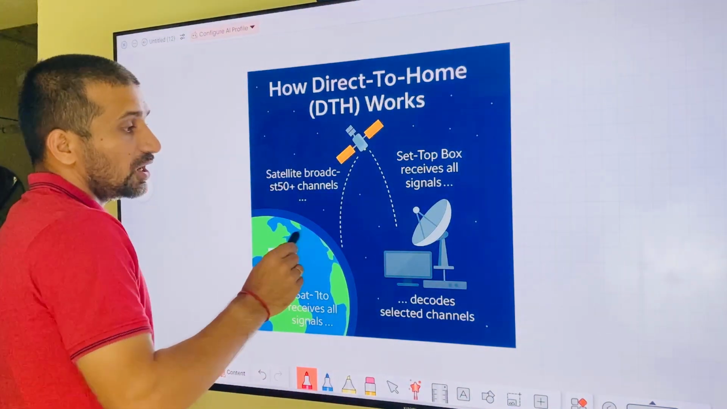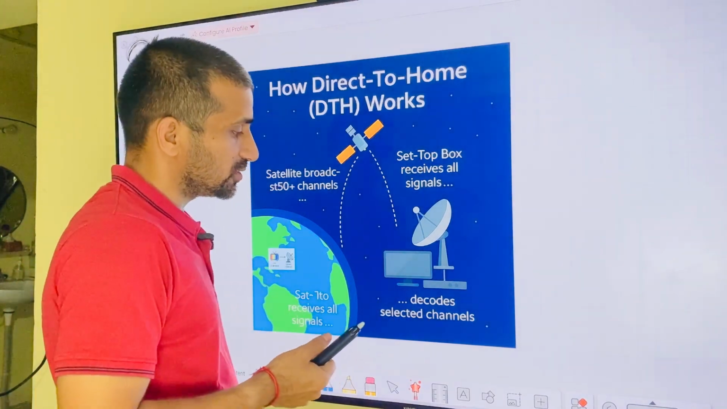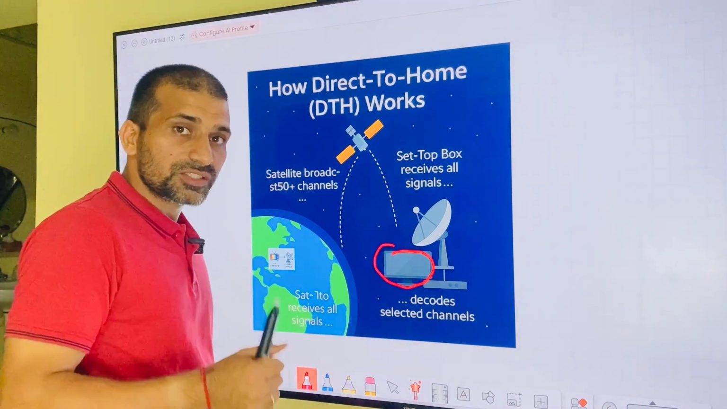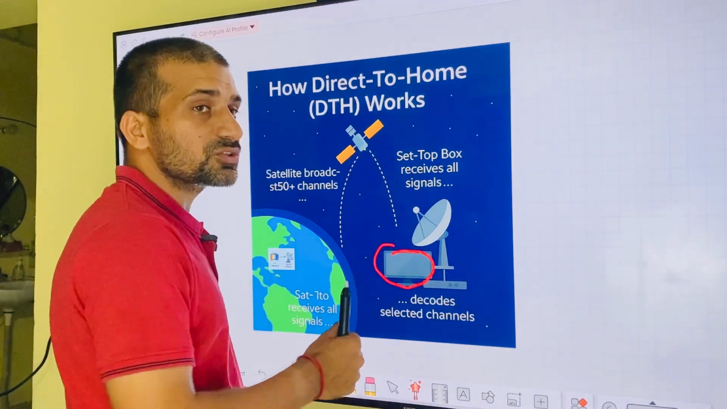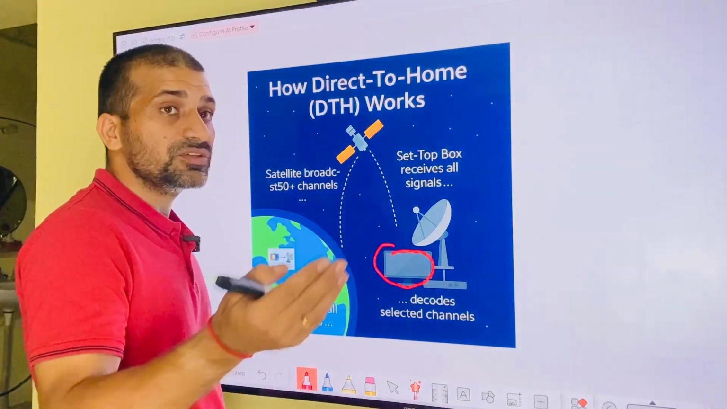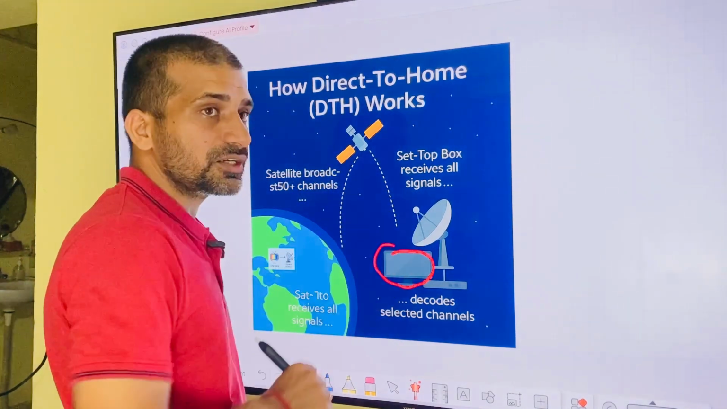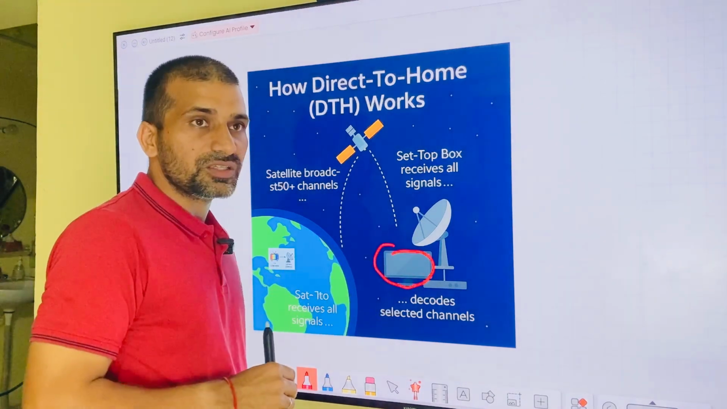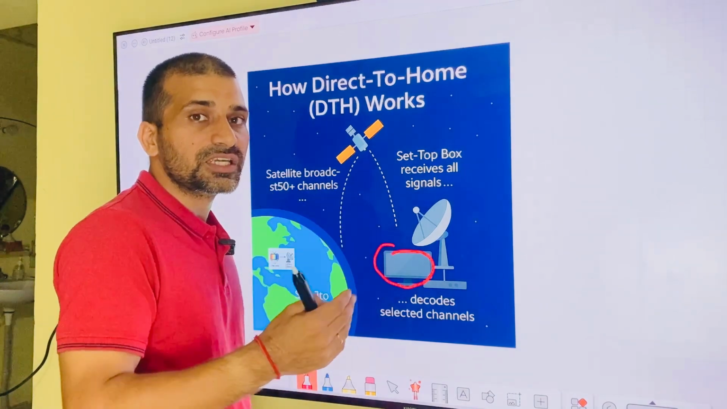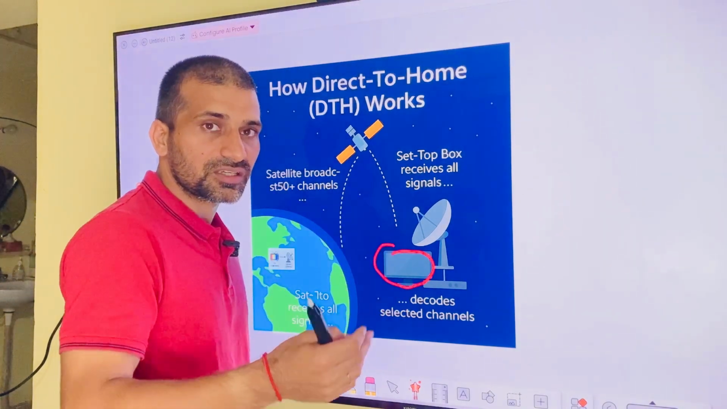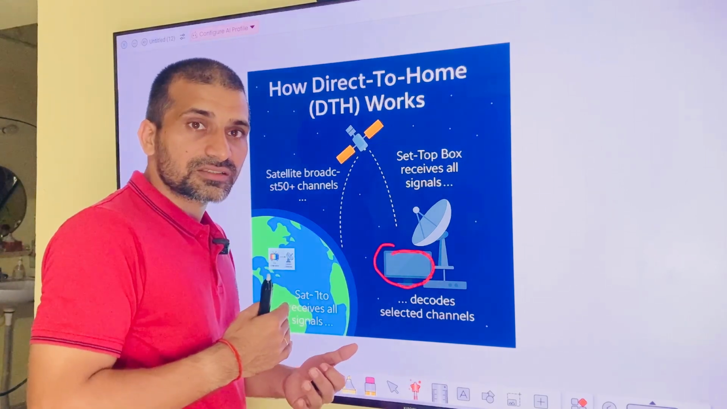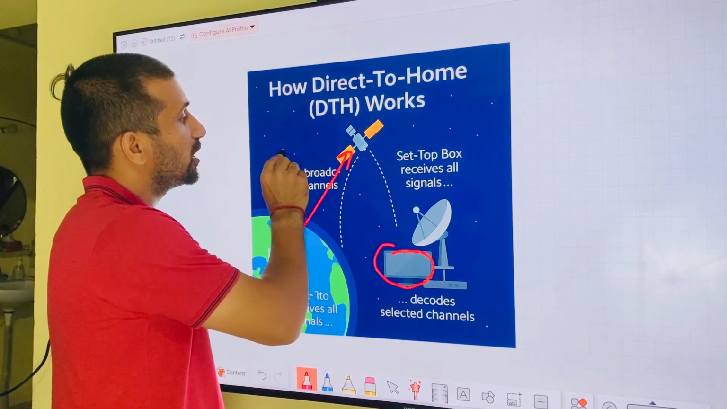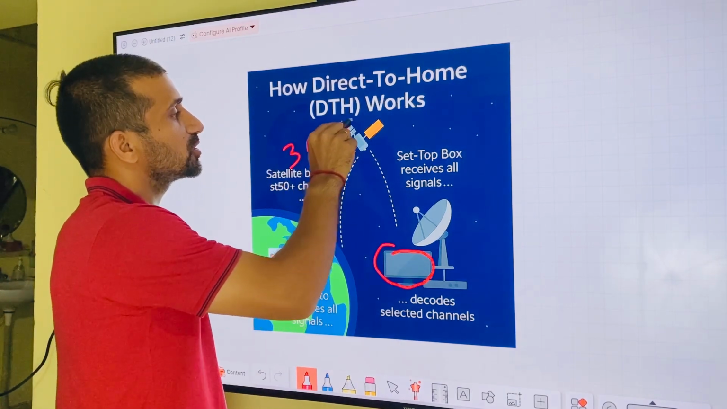Next, how much time does it take? We also see that on the TV connected to the dish, we always receive the video with some delay. For example, if someone is watching cricket on the TV, we get it with some delay, like 2 seconds, 3 seconds, 5 seconds, but on the internet there is no delay. So why? Because the distance of the satellite is very high, almost 36,000 kilometers.